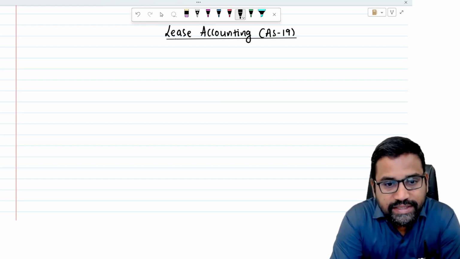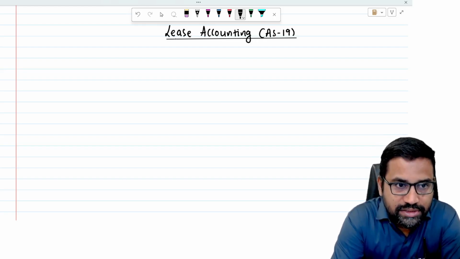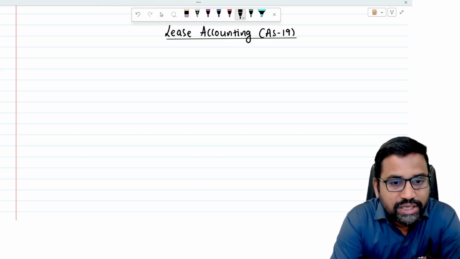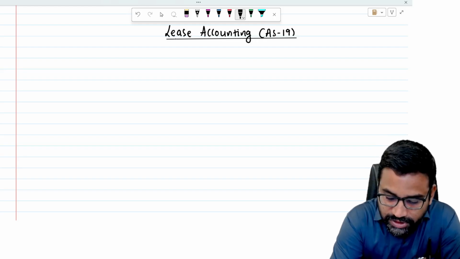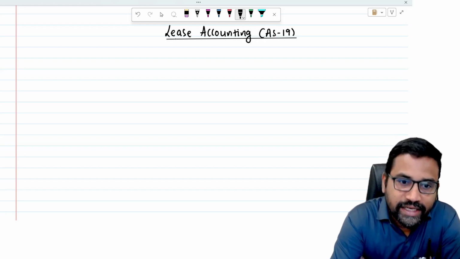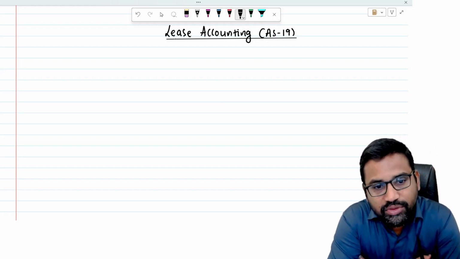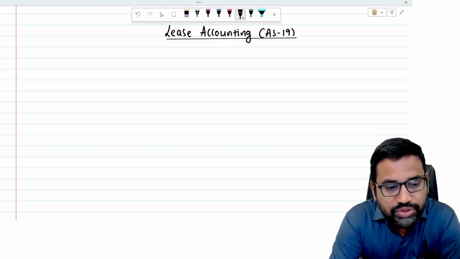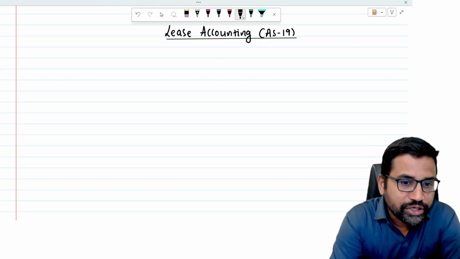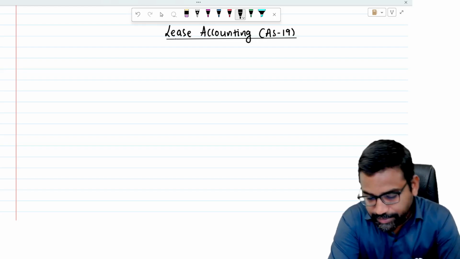When any asset is taken on rental basis, what is the accounting treatment we will do for that rental agreement or for that lease agreement? That is what this chapter is all about. And we have a separate accounting standard 19. That accounting standard, given by the Institute of Chartered Accountants of India, exclusively deals with the accounting treatment of leases, and we are going to learn that standard in this chapter.